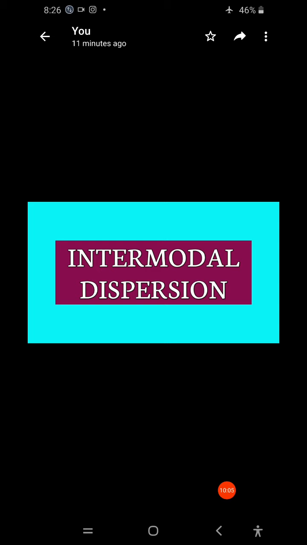Okay, so that is regarding dispersion types. First one is intramodal dispersion, second one is intermodal dispersion. Intramodal dispersion again has two types: first is waveguide dispersion and second is material dispersion. Now here, intermodal dispersion is the disadvantage of multimode fibers, and that can be eliminated by gradient index fibers.